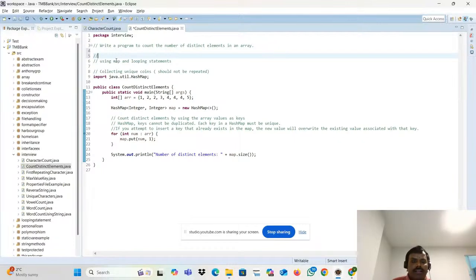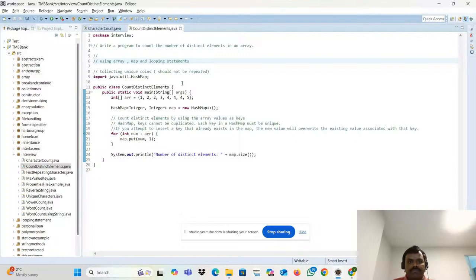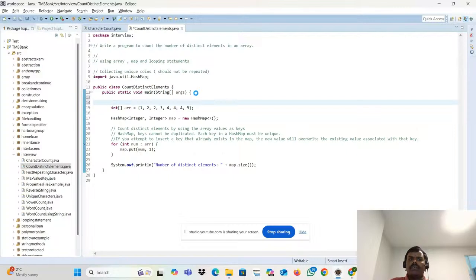Okay, using the array, map, and looping statement. We'll go through the example, then later we'll go on. First of all, what is an array? We already talked about it, right? Go through the old video. I can repeat it one more time.